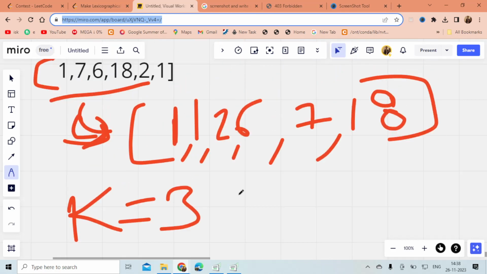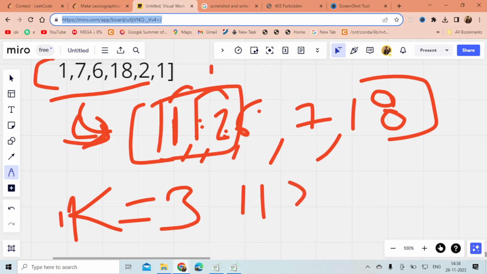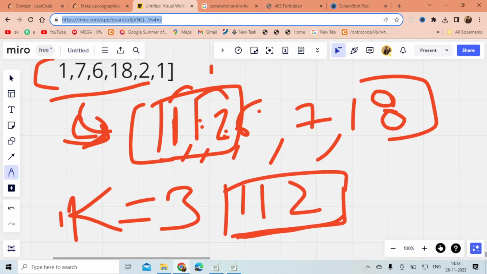So can I swap this 1 with 1? Yeah, I can swap them. Can I swap this 1 with 2? Yeah, I can swap them because k equals 3 and the difference is 1. Can I swap the 2 with 6? The difference is 4, so I can't swap. So I can swap only this 1, 1, 2 group. Basically I am excluding some elements and taking the group which I can swap.